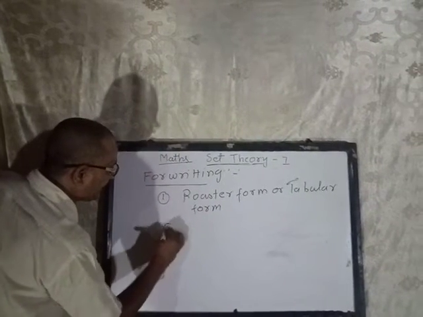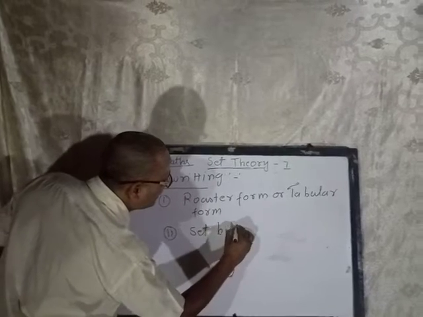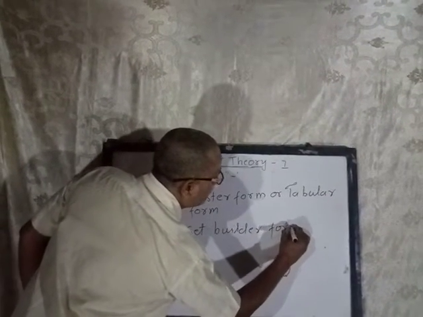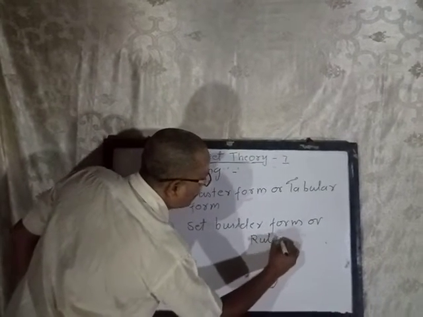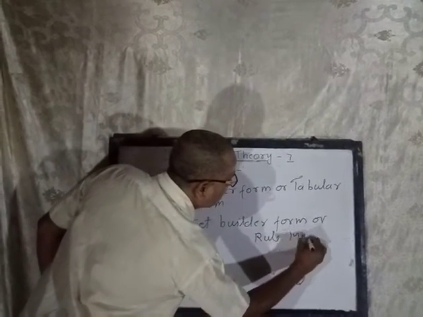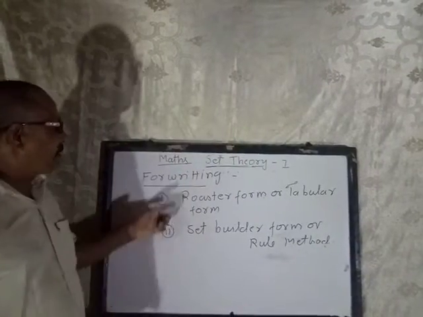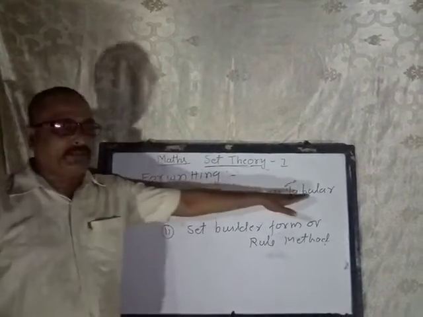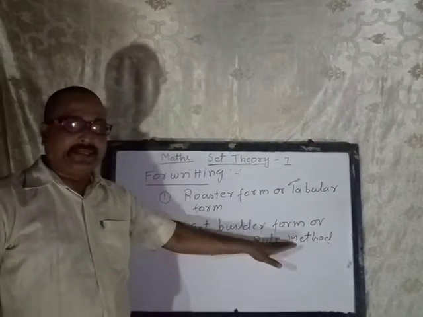The second one is set builder form or rule method. These are the two ways of writing the set. First one, roster or tabular form. Second one, set builder or rule method.